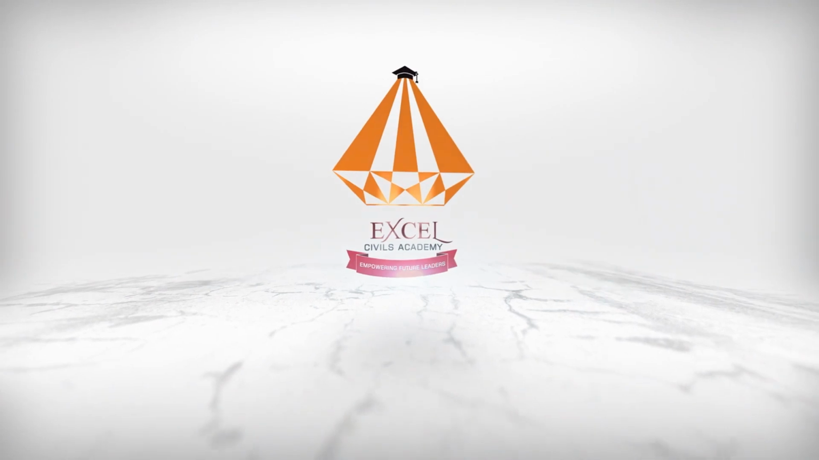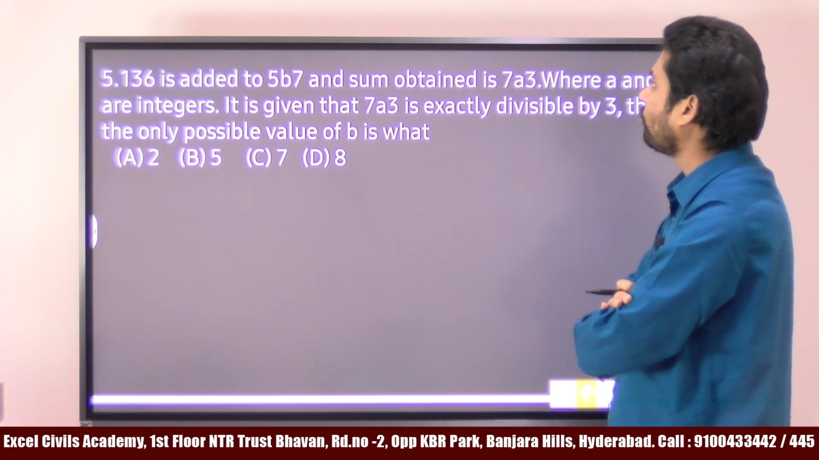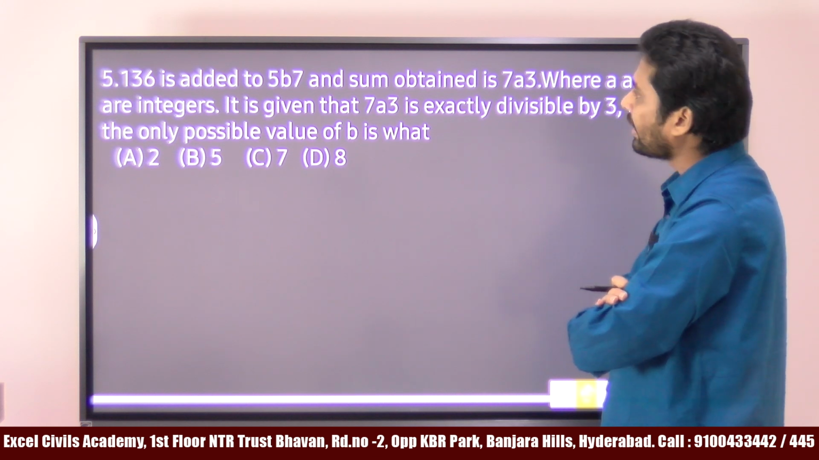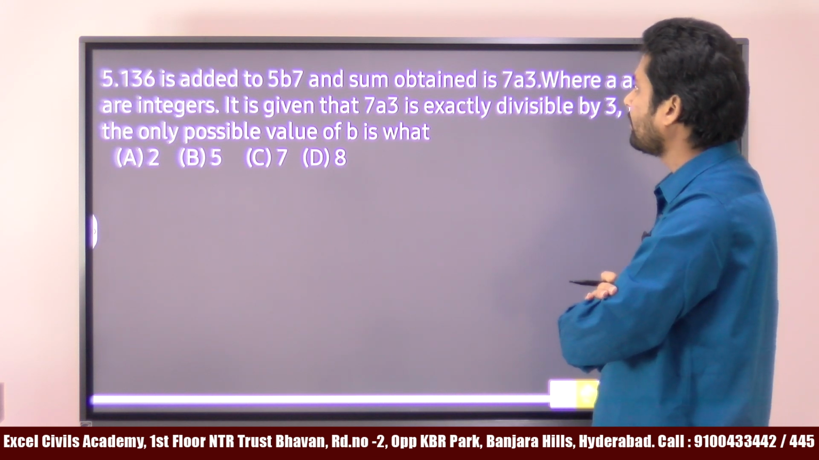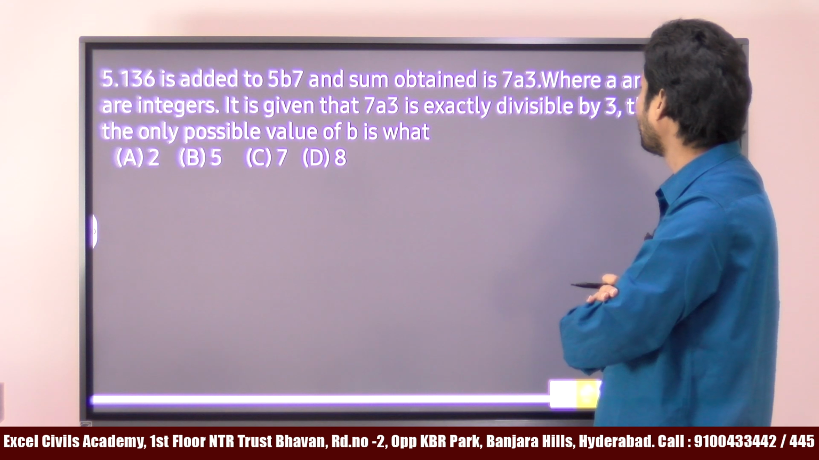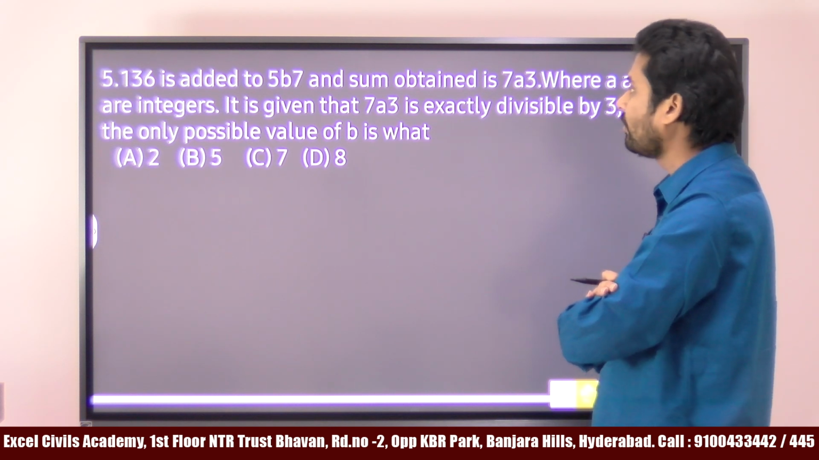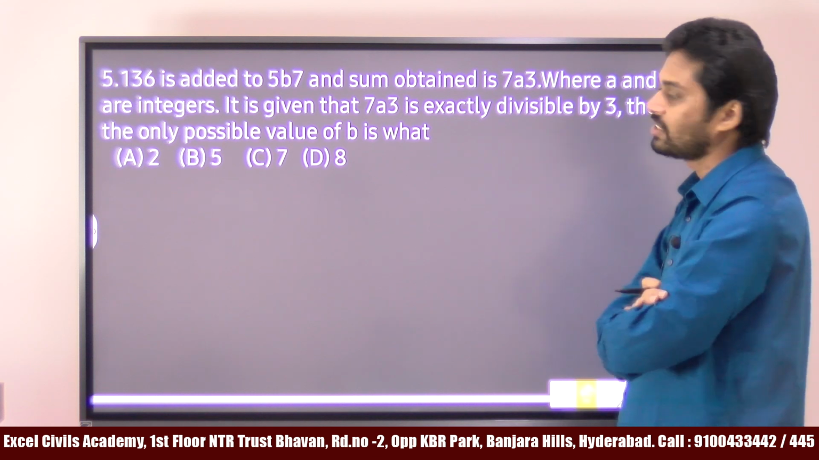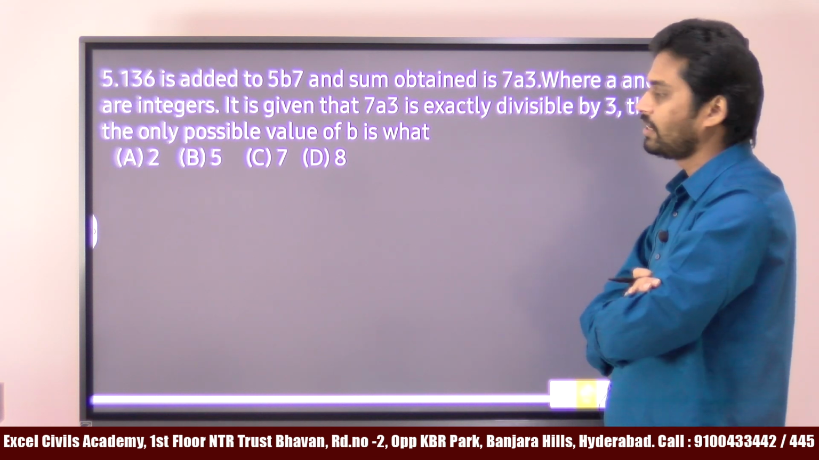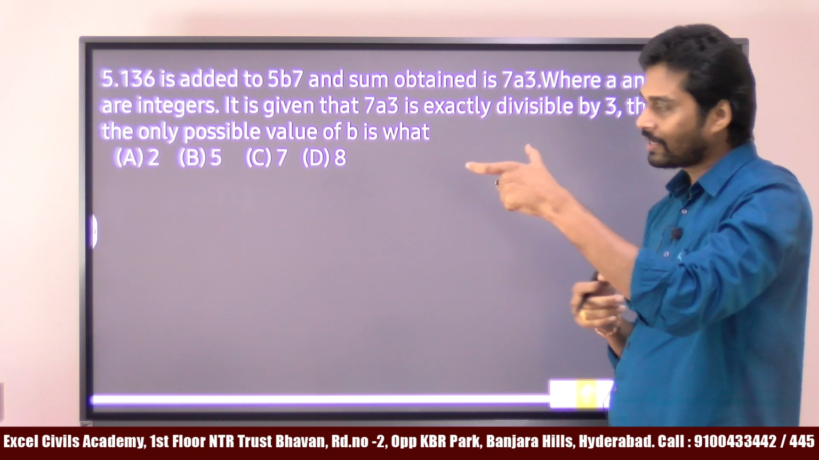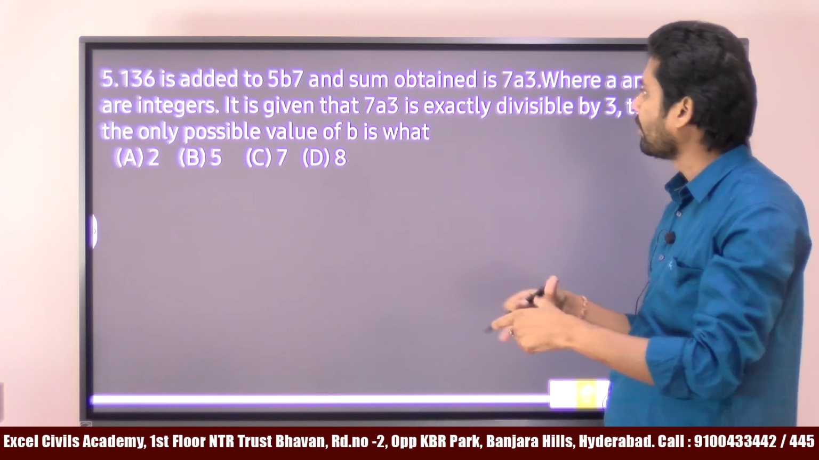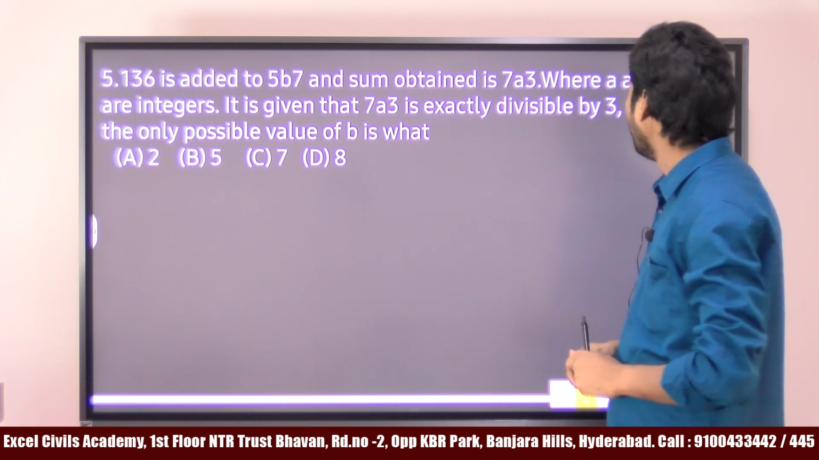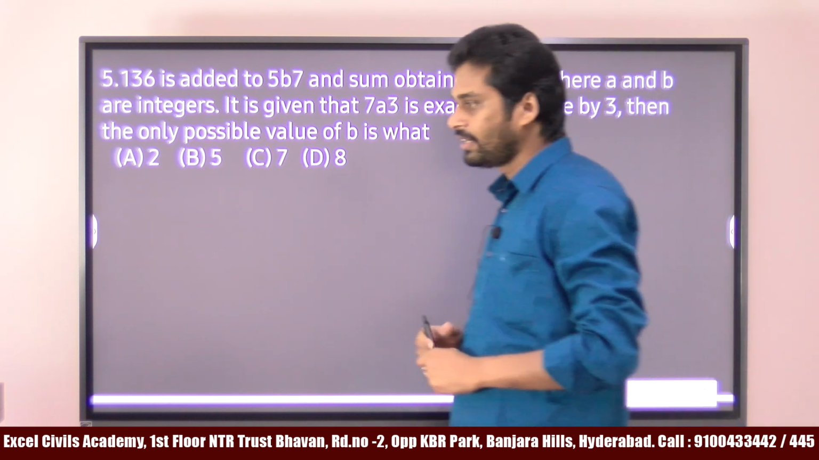Read the problem carefully. 136 is added to 5b7 and the sum obtained is 7a3, where a and b are integers. It is given that 7a3 is exactly divisible by 3, then the only possible value of b is what? See, here what is given is 136 is added to 5b7. There is a 3-digit number 136, that 136 is added to another number 5b7, and after adding these two numbers, what is the value we get? 7a3. And also it is given that a and b are integer values.